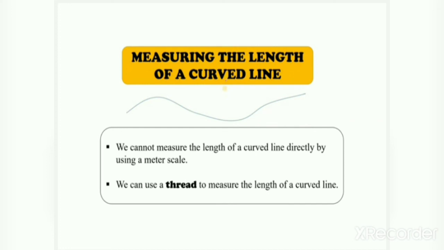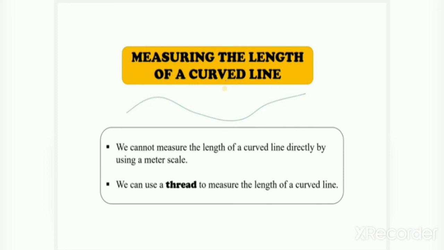But if you want to measure any curved thing or curved line, what do you do at that time? Because we cannot measure the length of a curved line directly by using a meter scale. We can use a thread to measure the length of a curved line. Means if a line is curved, then you have to use a thread.